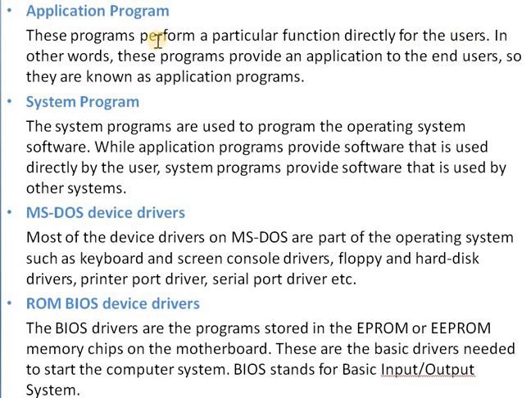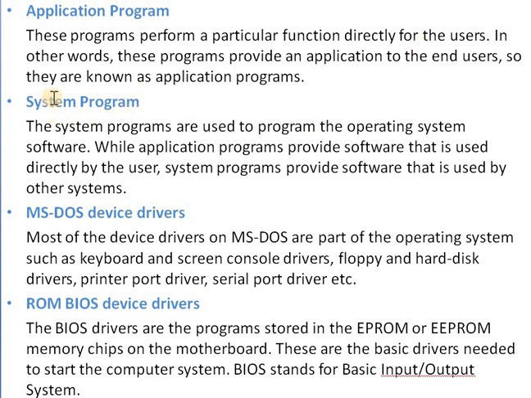In other words, those programs provide an application to the end users, so they are known as application programs. Means the applications in the application program layer are for the end users, means normal users who use that particular operating system.